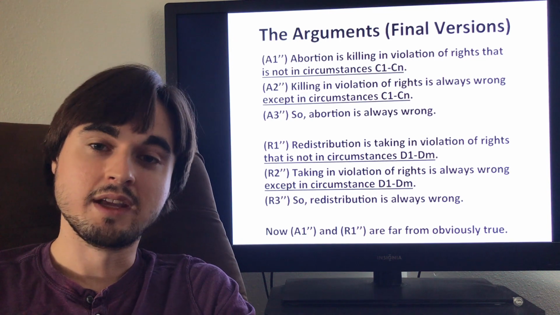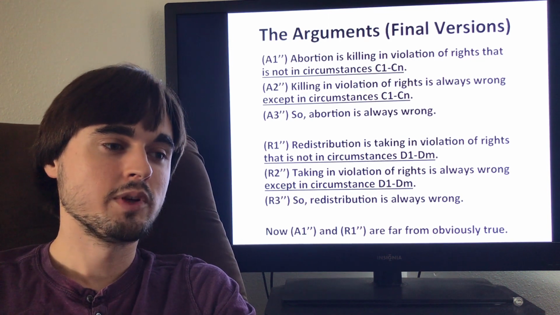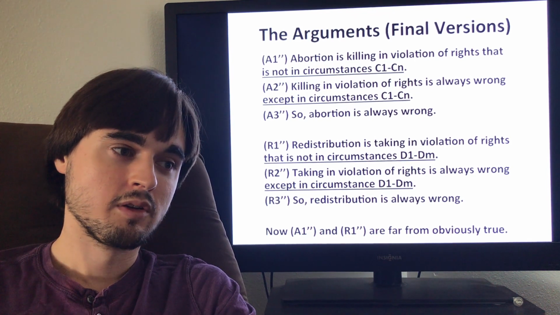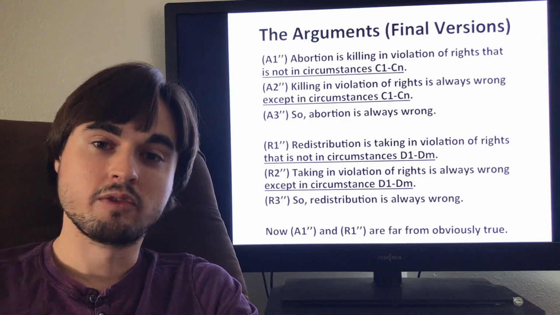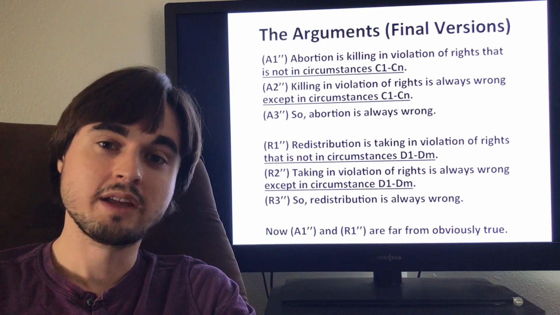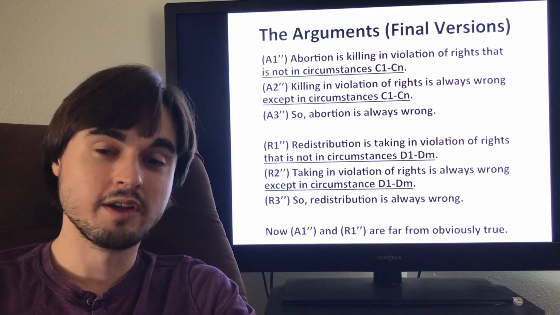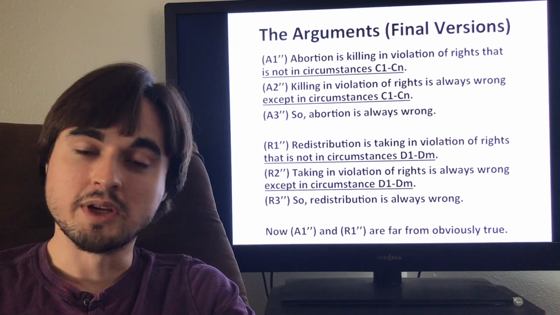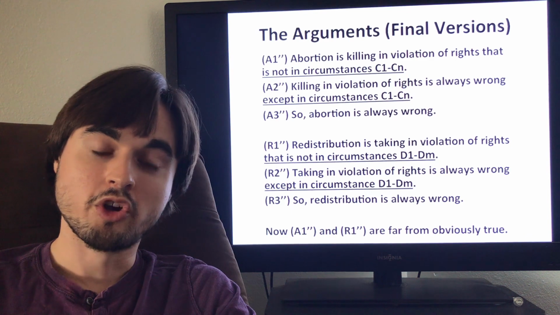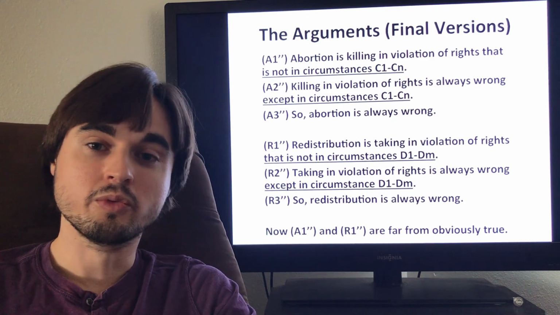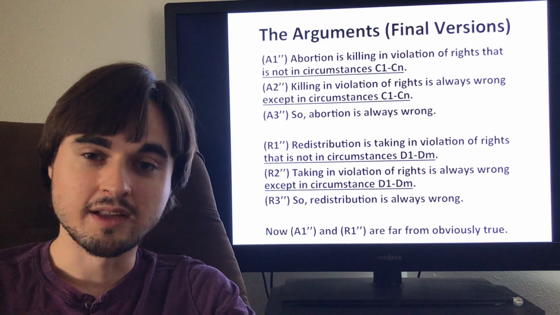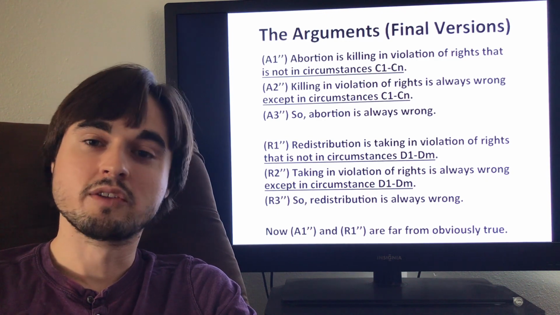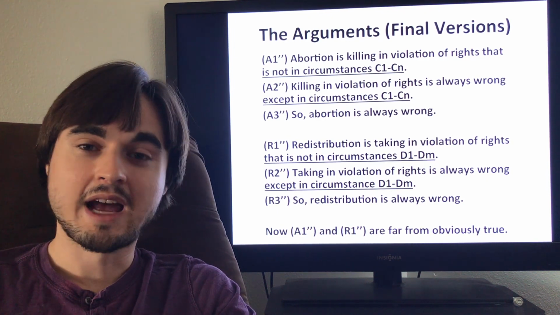What would we have to defend in order to show that this is true? It says redistribution is taking in violation of rights that is not in circumstances D1 through DM, right? So first, you're going to have to argue that redistribution really does violate people's rights. In other words, you're going to have to defend your theory of property rights and show that, again, there are no restrictions, no limitations on property acquisition, and that there's no good historically based reason to redistribute for rights violations, that sort of thing. Furthermore, you're going to have to show that redistribution is taking in violation of rights that doesn't fall into this class of exceptions.